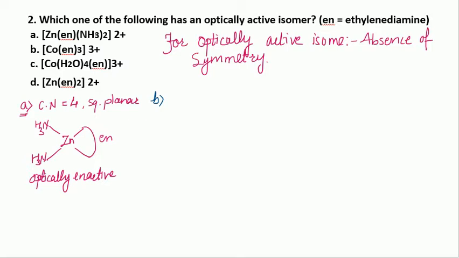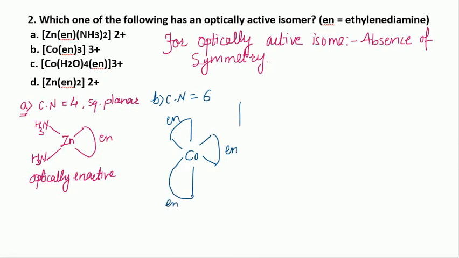If we see the second option and draw its structure, the coordination number for copper in the second compound is 6, because en is a bidentate ligand. It will be octahedral. If we draw the structure of it, we will have the geometry like this, octahedral geometry, and we can show en like this.